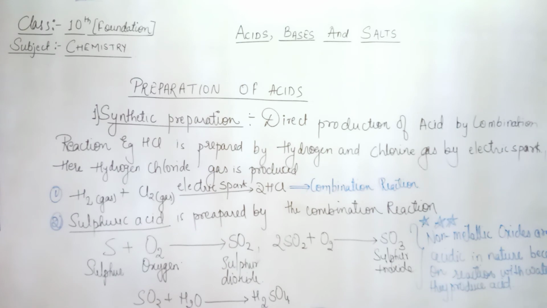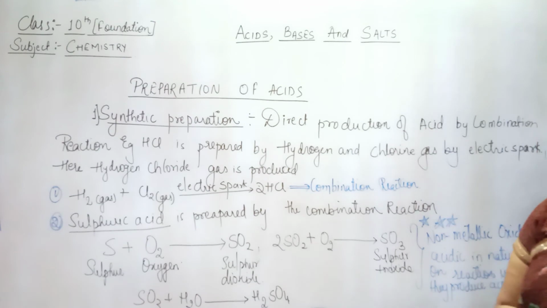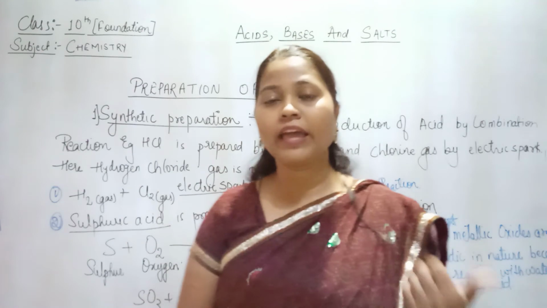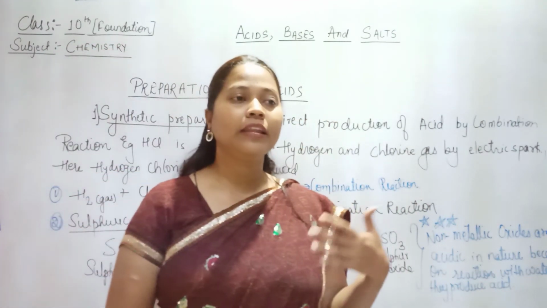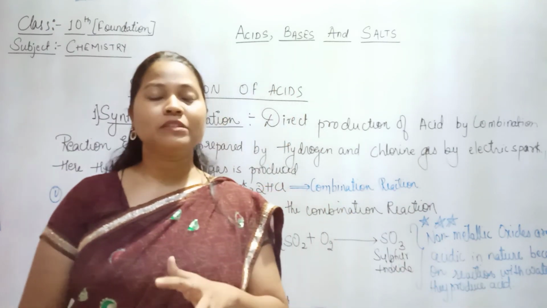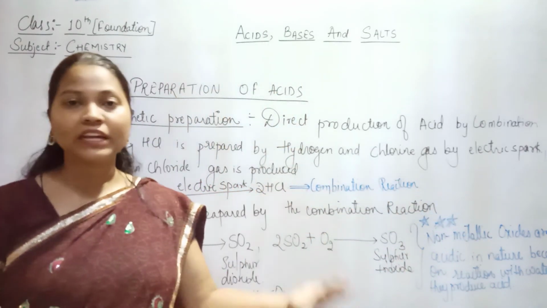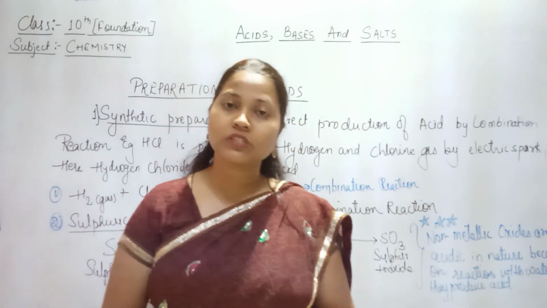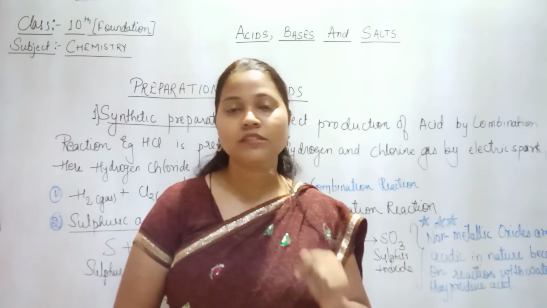So I hope the things which we have seen so far are very clear. There are a few more preparations of acids we'll be doing in the next session, so don't worry. In this session we have seen the classification: strong acid, weak acid, organic acid, mineral acid, dilute acid, concentrated acid, then acidity and basicity of acids. Okay? So regarding acids we have seen so many classifications, but the only thing left was oxyacids and hydroacids, which we have seen in this session.